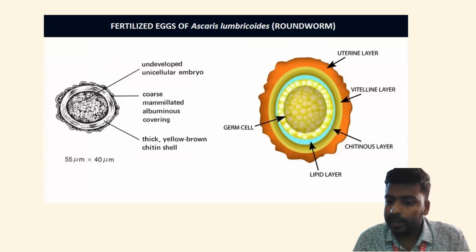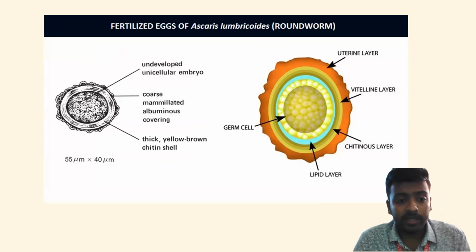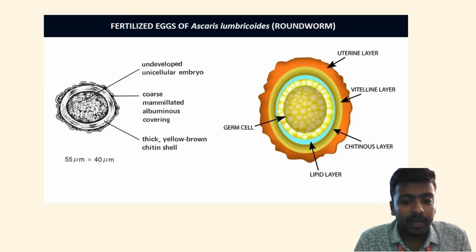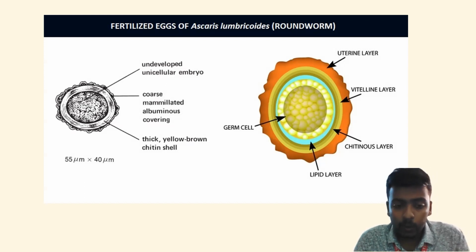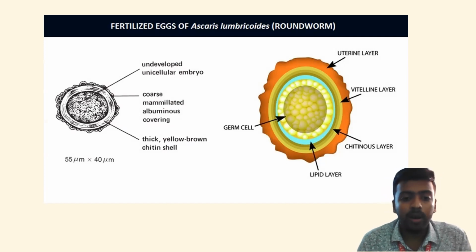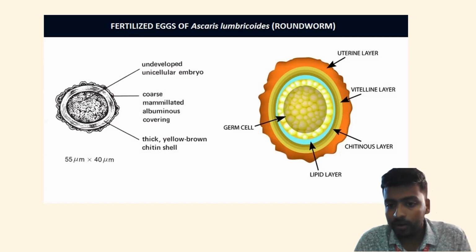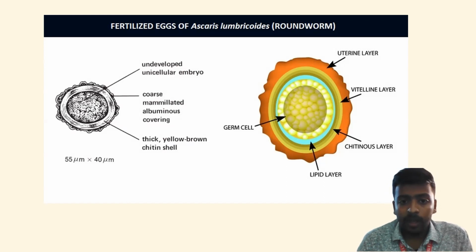Now this is the fertilized egg. Now from the fertilized egg itself, we can understand that this egg has been fertilized. Now they are round or oval in shape. They measure around 55 micrometers in length to 40 micrometers in breadth. They have an outer coat, then an outer albuminous coat, and then on the inside we have the germ cell or the embryo here, and between them is a very thick yellow colored chitin shell. This is the shell of the egg.